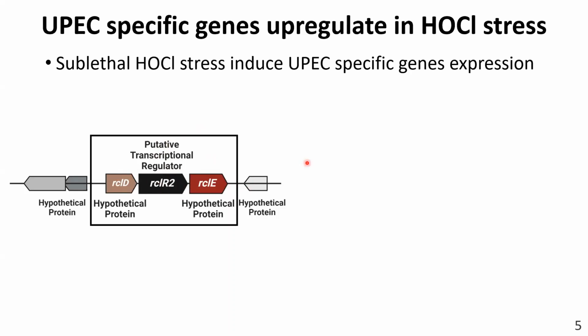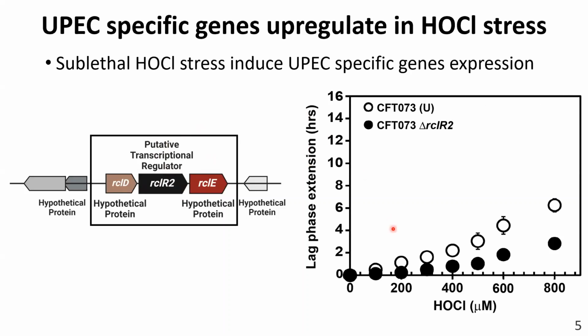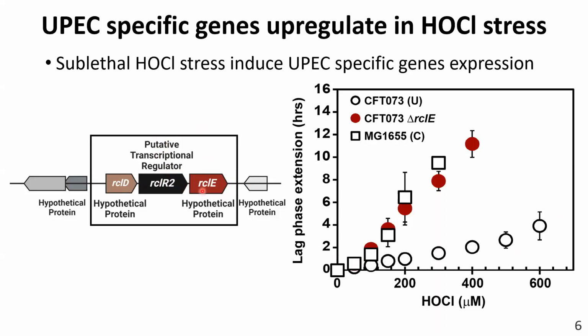When we deleted RclR2, we observed that the mutant UPEC strain is more resistant to bleach than wild-type UPEC. However, the interesting one is when I deleted RclE, one of the target genes of the regulator: the RclE deletion UPEC strain is highly sensitive to bleach, a sensitivity that is correlated with the commensal or non-pathogenic E. coli's bleach response.